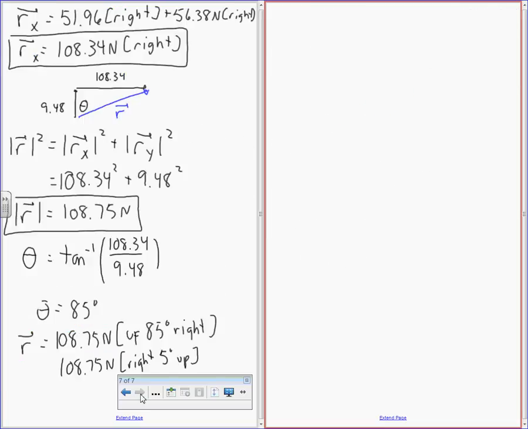Example 2. It says a large helium balloon. If you want, you can say a large balloon, bracket helium, if you need to.